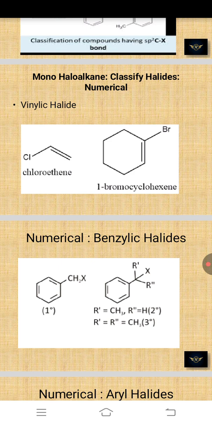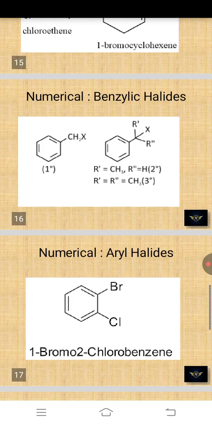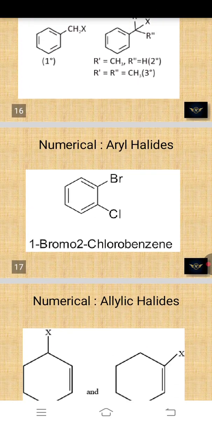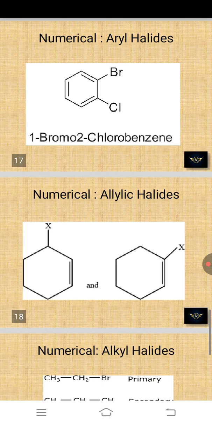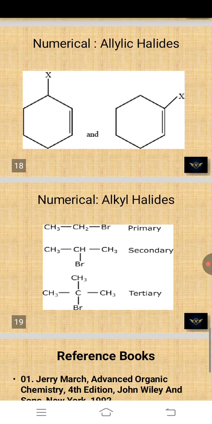You have to give the IUPAC name, International Union of Pure and Applied Chemistry. It is the structure numerical: benzyl halide, aryl halide, 1-bromo-2-chlorobenzene, numerical allyl halide, and then allyl halide, it is also primary, secondary, tertiary also there.